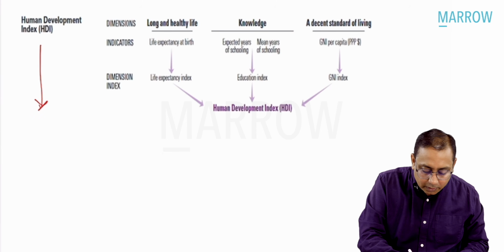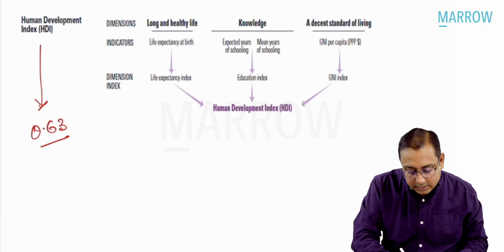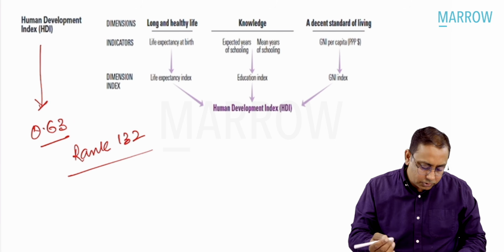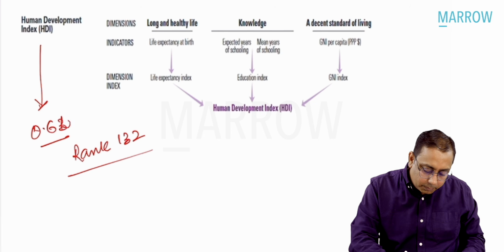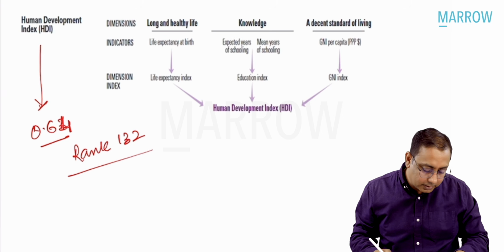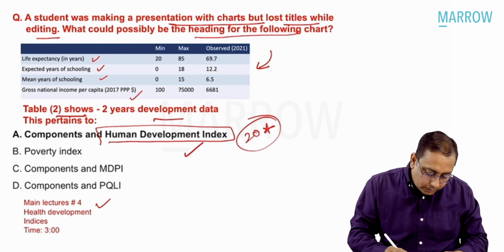The HDI for our country is 0.63, and India stands at the rank of 132 among all the countries. So that is just a small point for you to remember. It is actually 0.64 as per the recent data. So the best answer over here is Human Development Index.